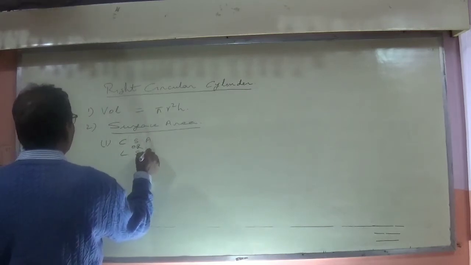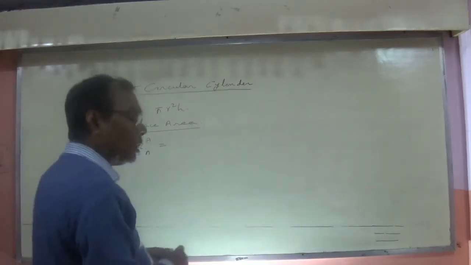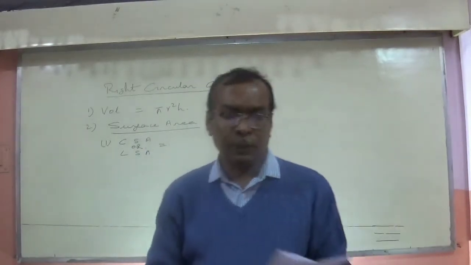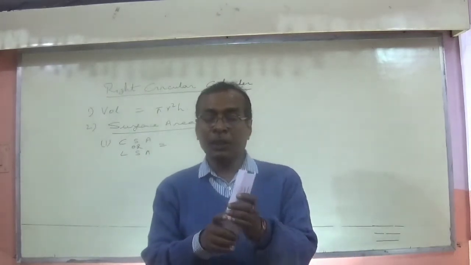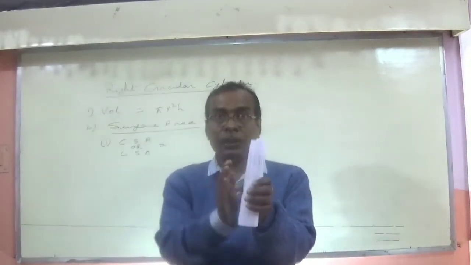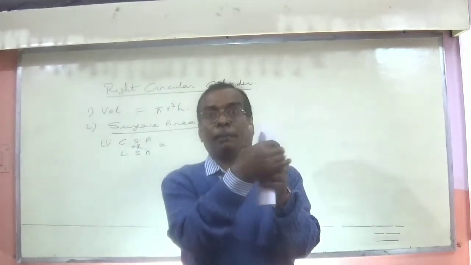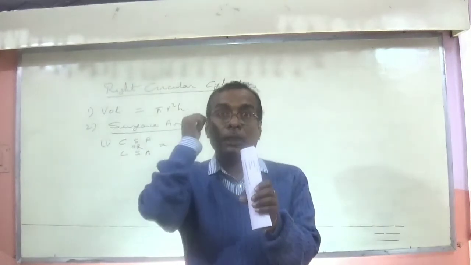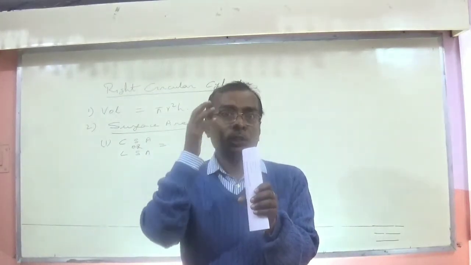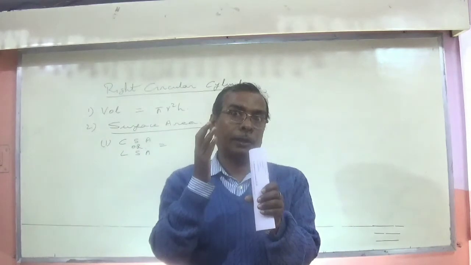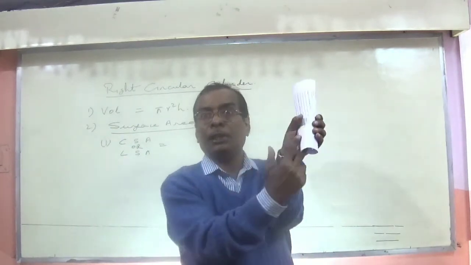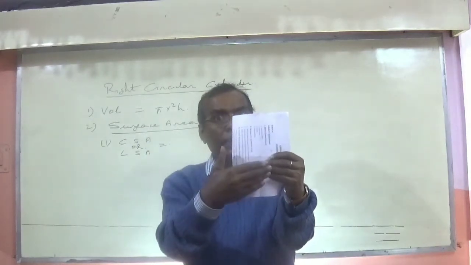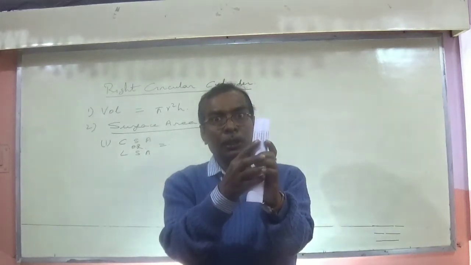Generally, in case of a cylinder, we use curved surface area rather than lateral surface area, because in a cylinder this outside part is curved, and this is the area we want to find. That's why it is curved surface area. Now the question is, how will you find the curved surface area? Suppose we cut it and open it, a rectangle will form. Whatever the rectangle's area, that will be the curved surface area.